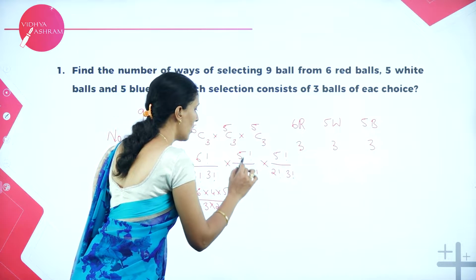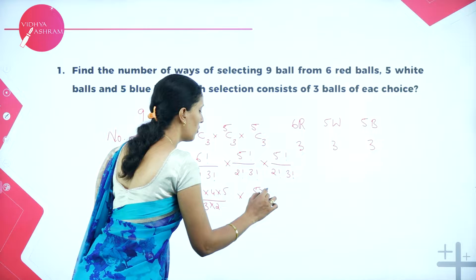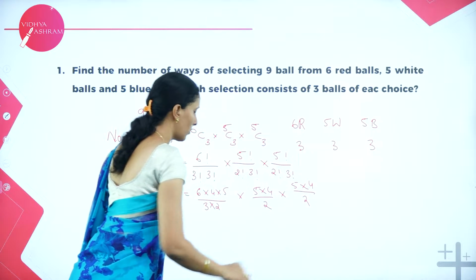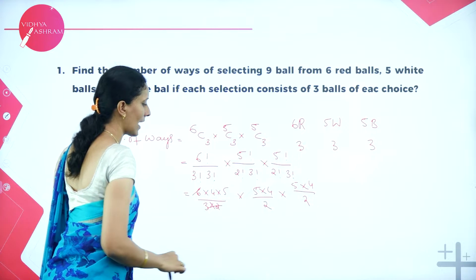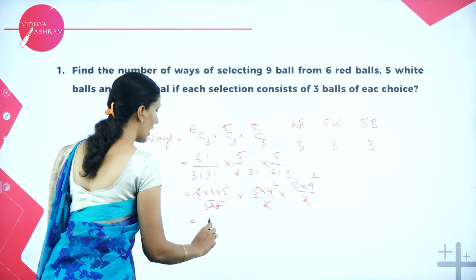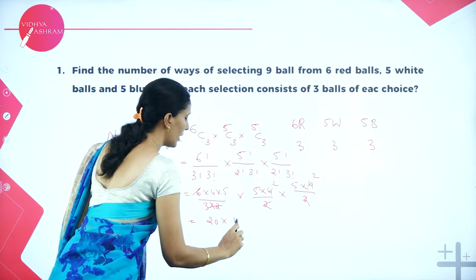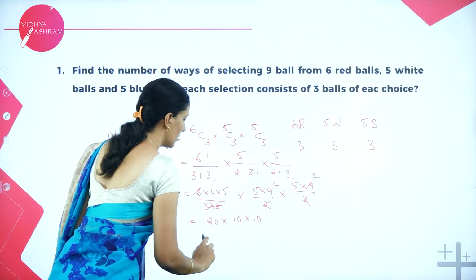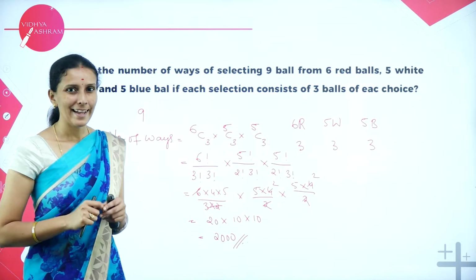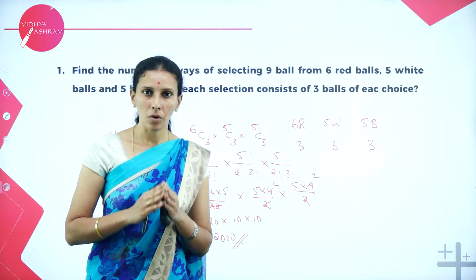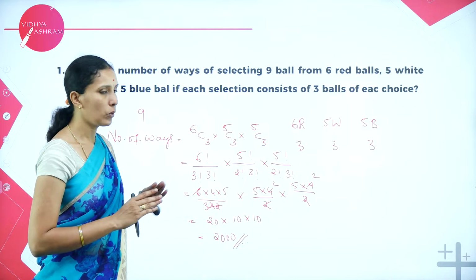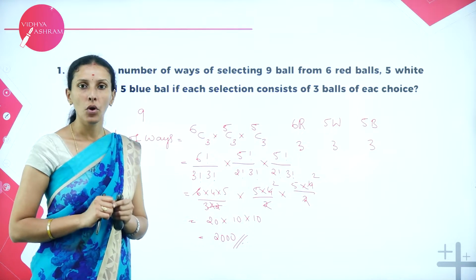Next here it is 5 and 3. So we have 5 into 4 divided by 2. And here also 5 into 4 divided by 2. So 3 2s are 6 cancels, 2 1s are 2, 2 2s are 4. So we have 20 into 10 into 10. So total 2000. So we can select all 9 balls, 3 red, 3 white balls and 3 blue balls, in 2000 ways.